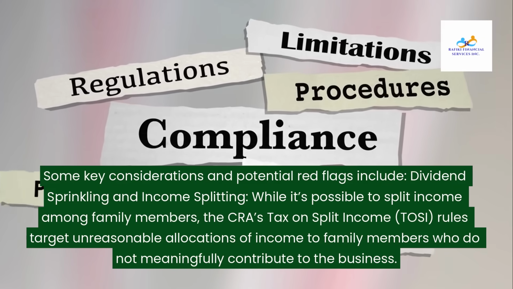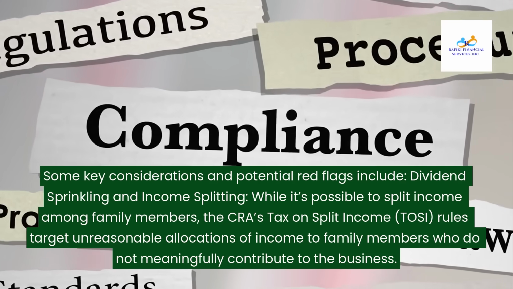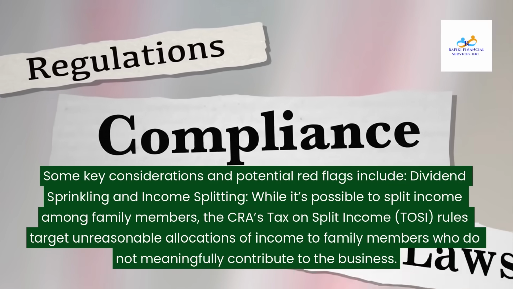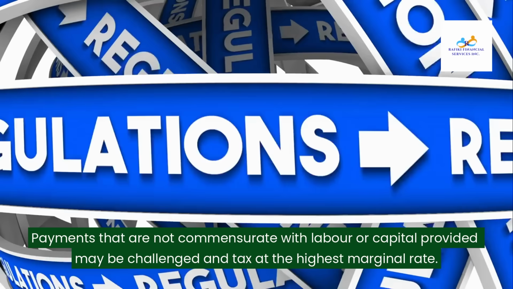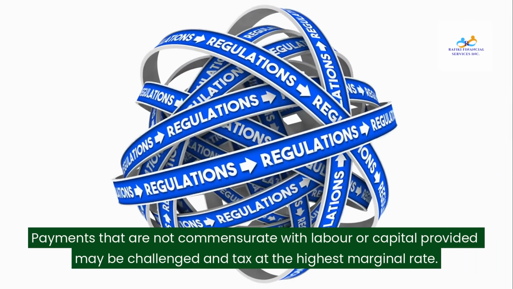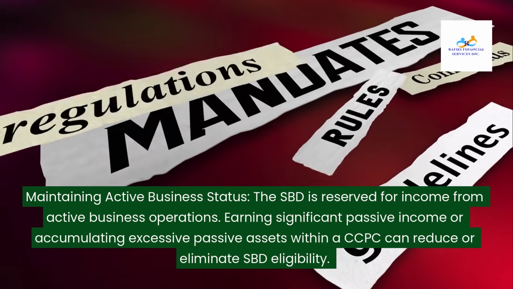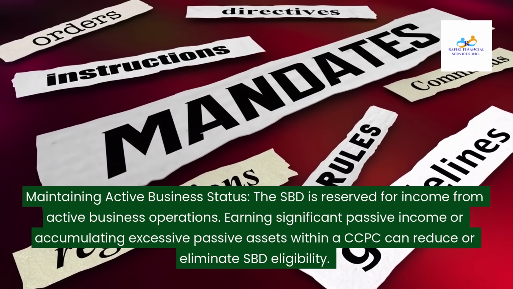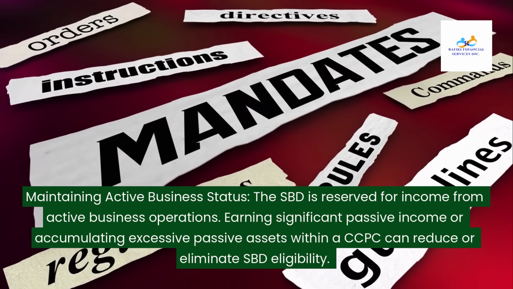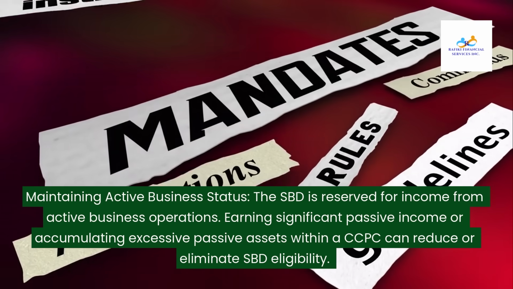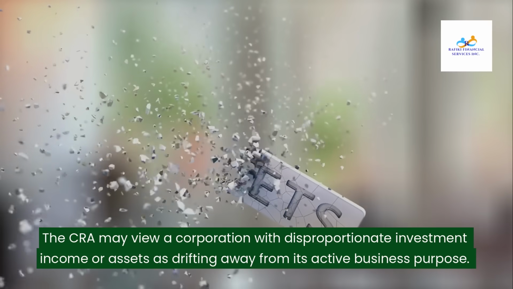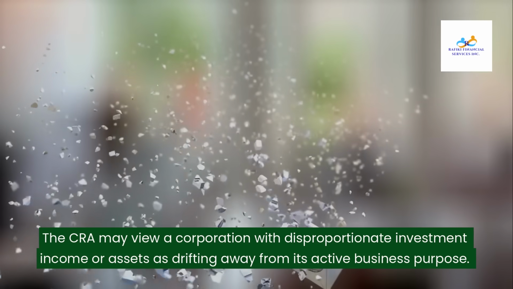While it's possible to split income among family members, the CRA's tax on split income (TOSI) rules target unreasonable allocations of income to family members who do not meaningfully contribute to the business. Payments that are not commensurate with labor or capital provided may be challenged and taxed at the highest marginal rate. Maintaining active business status. The SBD is reserved for income from active business operations. Earning significant passive income or accumulating excessive passive assets within a CCPC can reduce or eliminate SBD eligibility. The CRA may view a corporation with disproportionate investment income or assets as drifting away from its active business purpose.